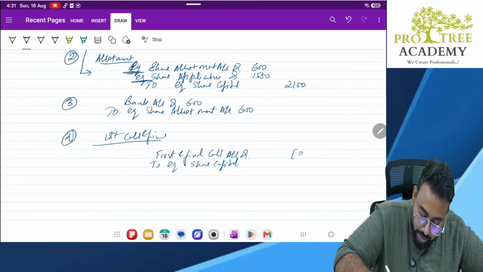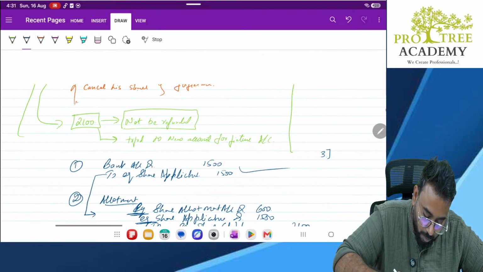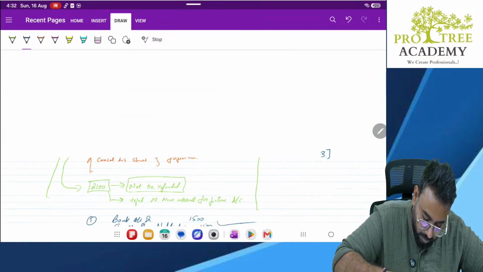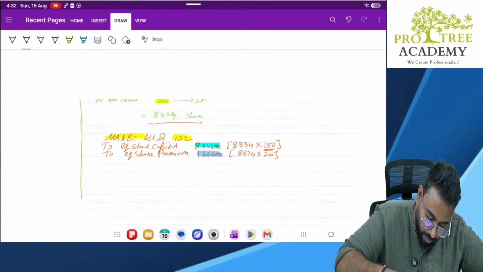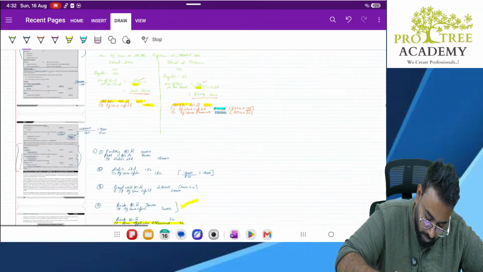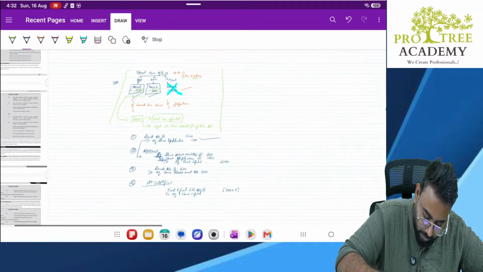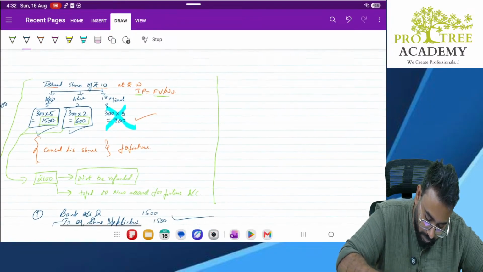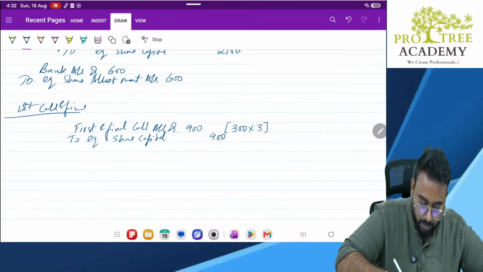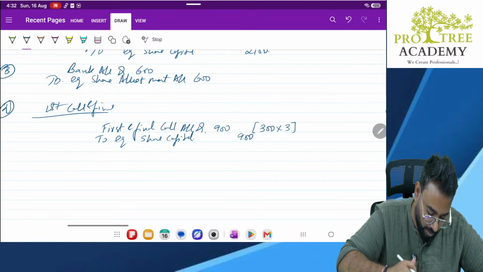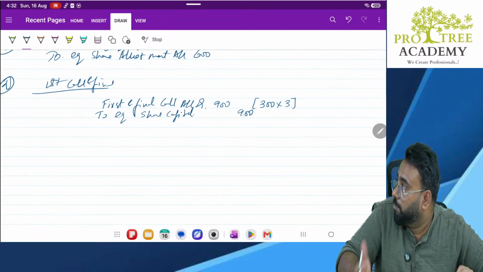Sir, total 300 shares into 3 rupees, 900 rupees. If I am not wrong, 900, correct? Correct? 900. Now, don't pass bank account debit.